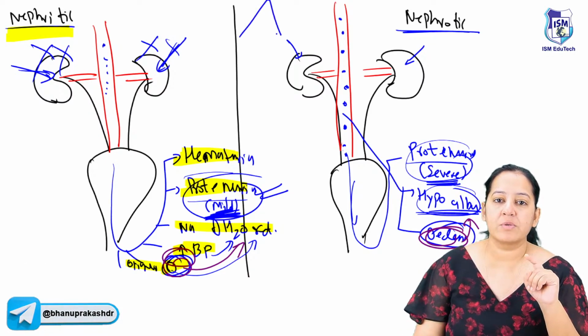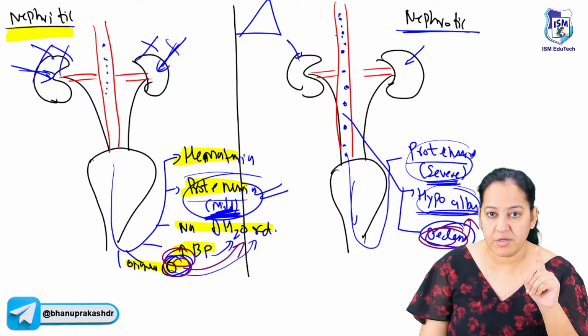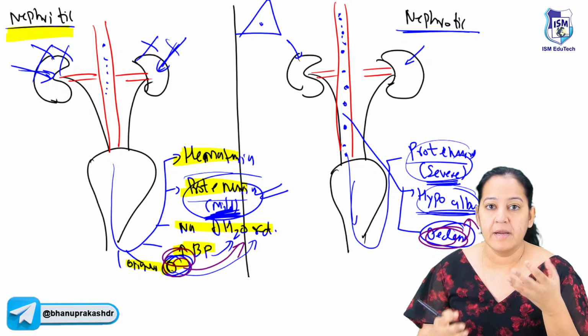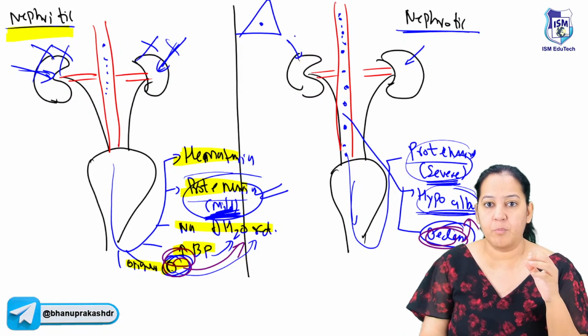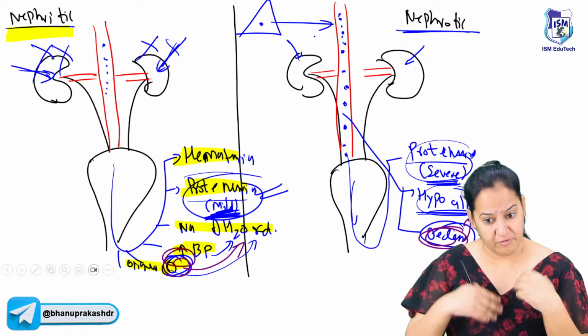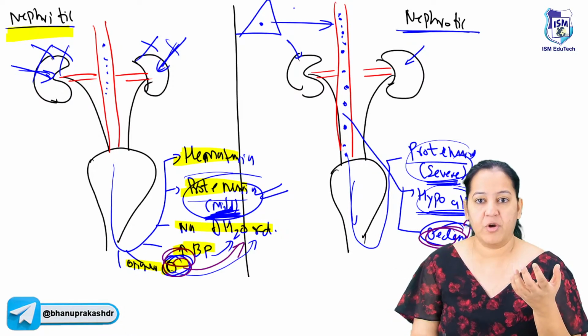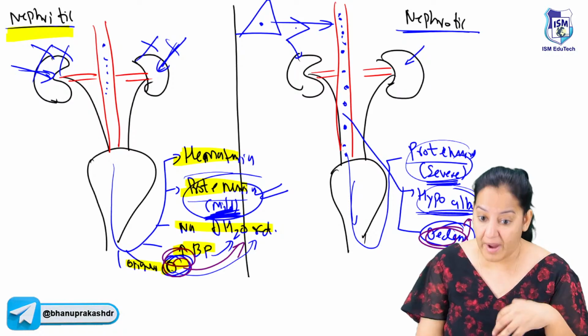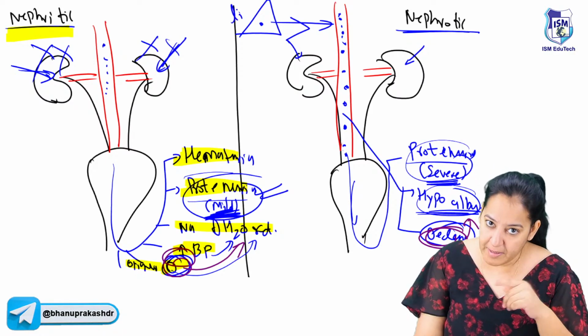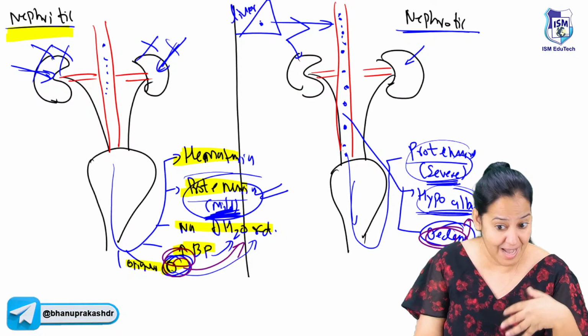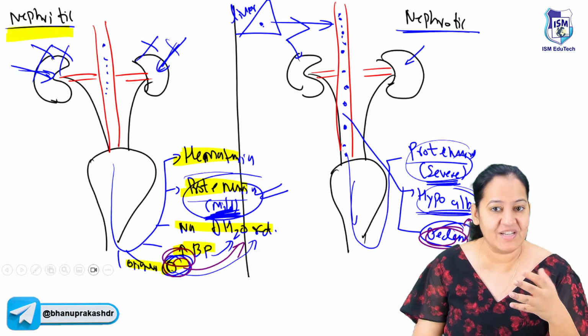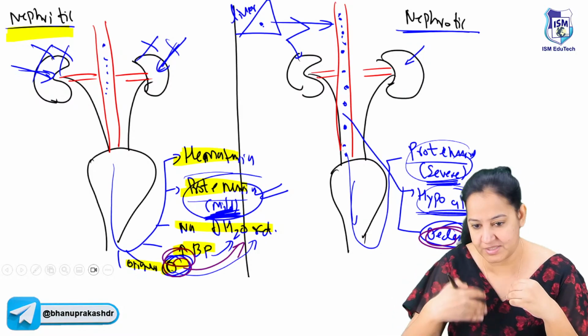Now, we have the liver also. Here, most of the protein is lost in urine. Now, you know, the liver synthesizes protein. Liver will get the stress that most of the protein is lost in urine, so it will compensate. Liver is trying to help us, helping the body by compensating by forming more protein, because it is lost in the urine.